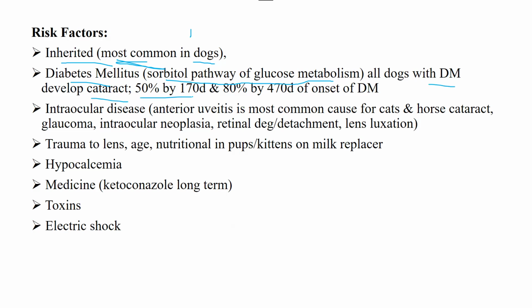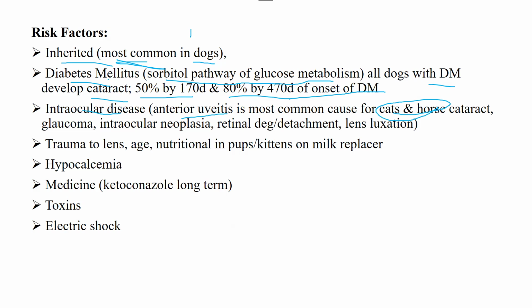50% by day 170 and 80% by day 470 of onset of diabetes mellitus. Then intraocular diseases: anterior uveitis is the most common cause of cataract in cats and horses. So for horses and cats, it's anterior uveitis, and for dogs, it's inherited.